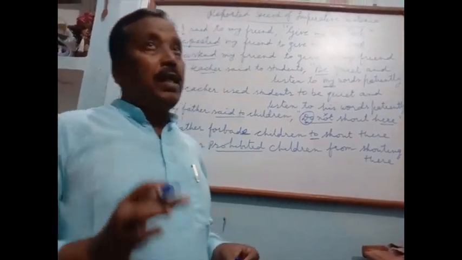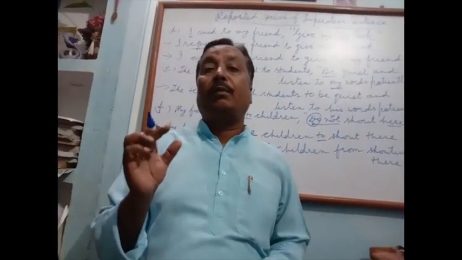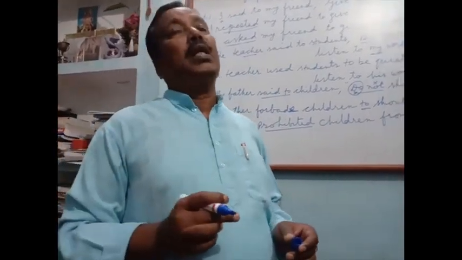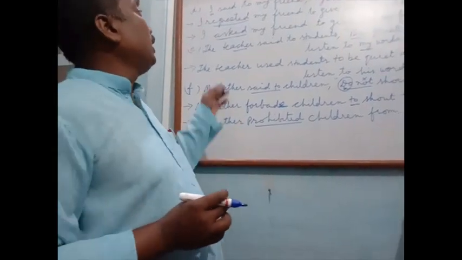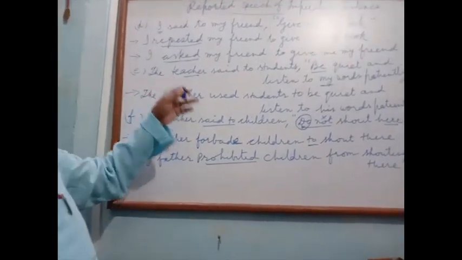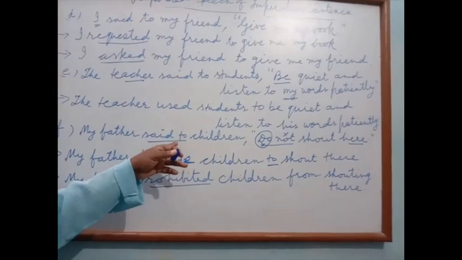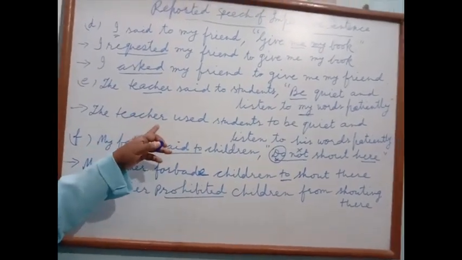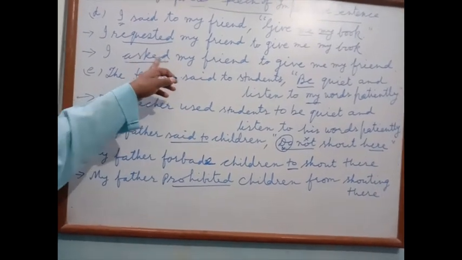But here, one more reporting verb is left. What is that? Propose. We know that after these types of reporting verbs, to is not used. Forbid, no to. Ask, not to.